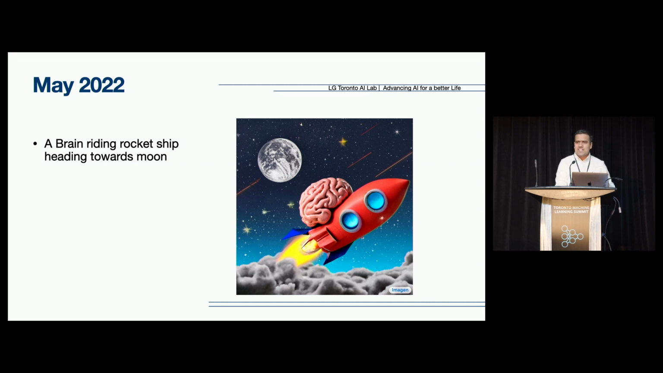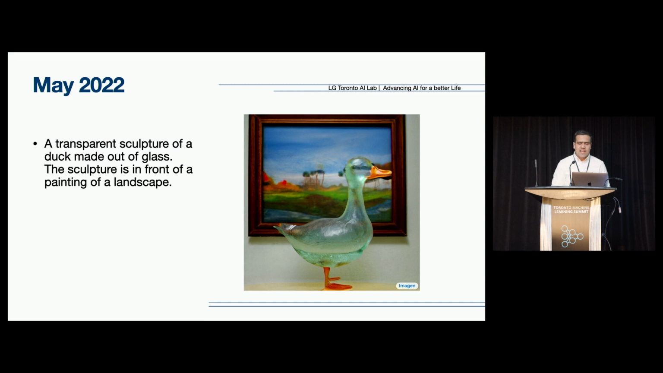Let's come to something which is more real in nature, like a transparent sculpture of a duck made out of glass, in front of a painting of a landscape. You could see the result is really astonishing, isn't it? It's following the basic laws of nature: if something is made of glass, the painting at the back should be reflected in the front of it as well. As you can see in that glass duck, you could see the image from the back itself.